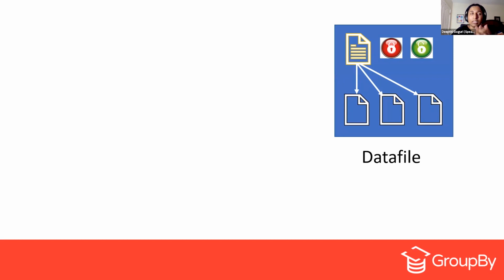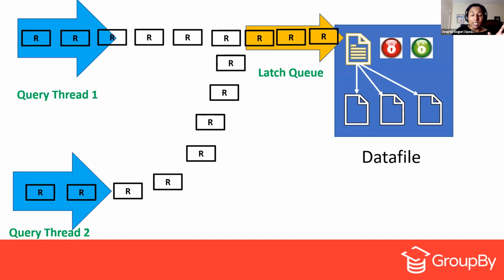Whenever we run any query, let's say we are running a stored procedure, and that stored procedure is using parallelism, meaning it will actually use two threads. It is running in parallel. And to maintain the consistency within these system tables, SQL Server will create a serializable lightweight latch object, which is known as a latch queue. All of these threads are continuously sending requests to the data file, and they get queued inside this latch queue.